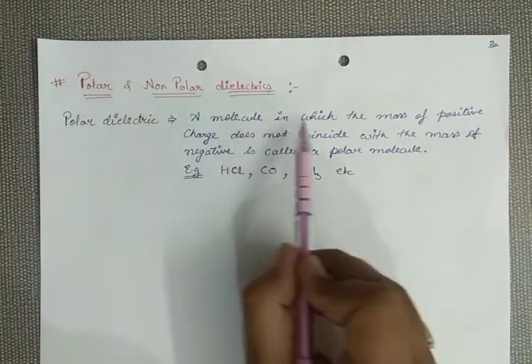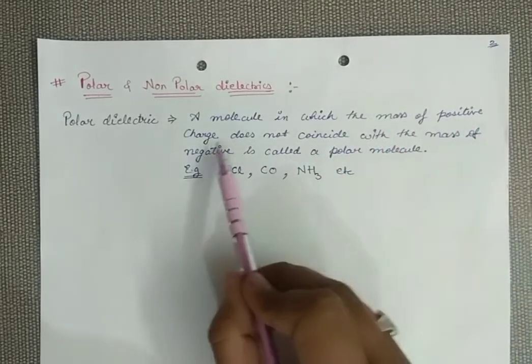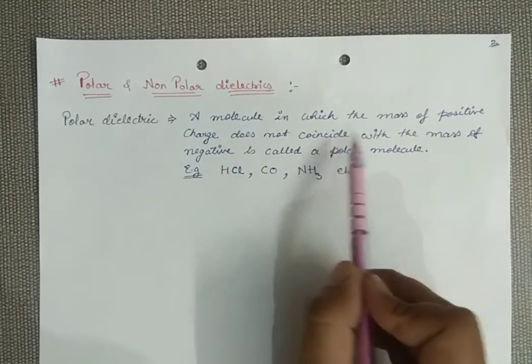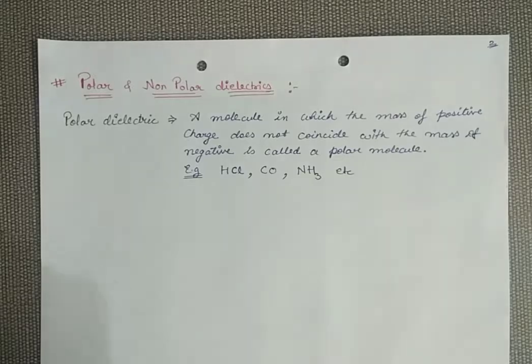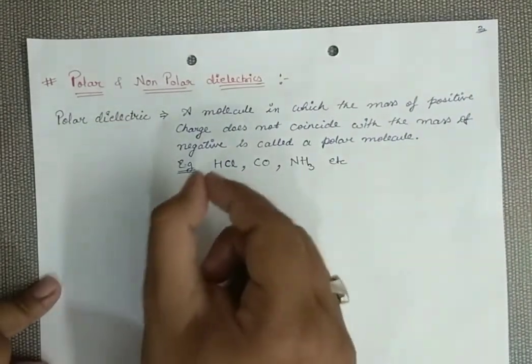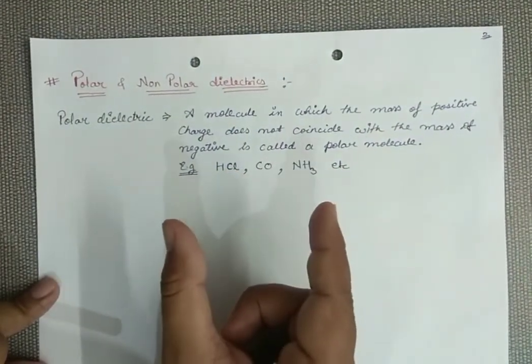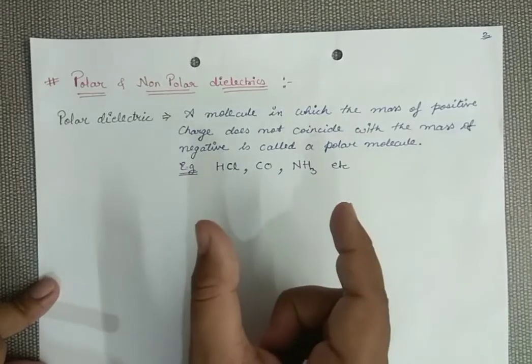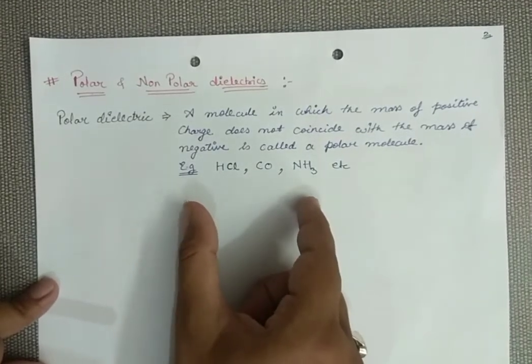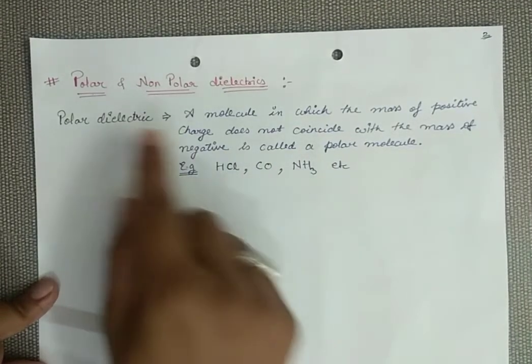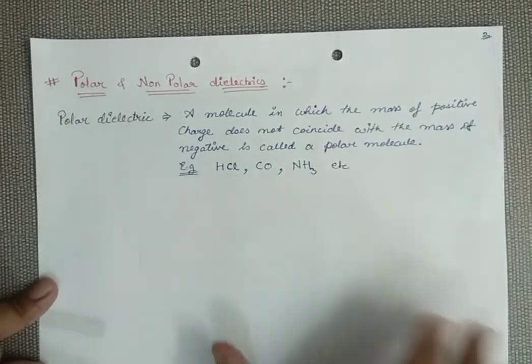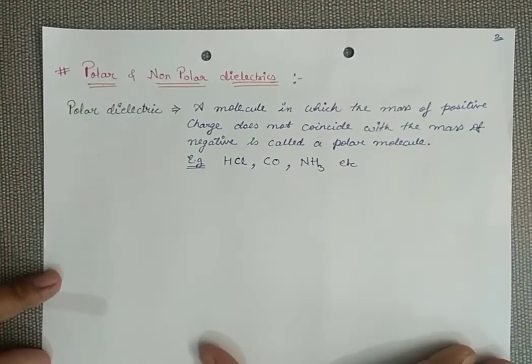A molecule in which the positive charge does not coincide with the negative charge. It means in this molecule, positive and negative are separated. So if positive and negative are separated, then there will automatically be two poles, positive pole and negative pole. Such molecules are called polar molecules or polar dielectrics.